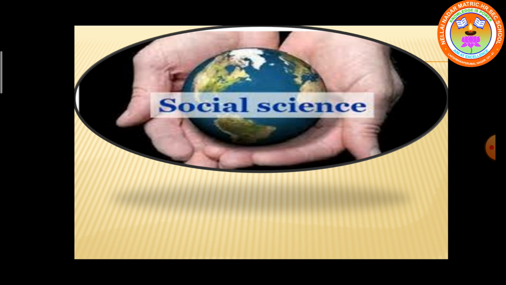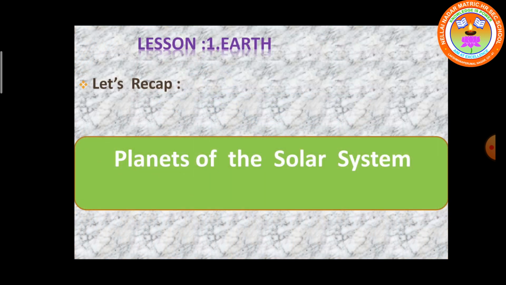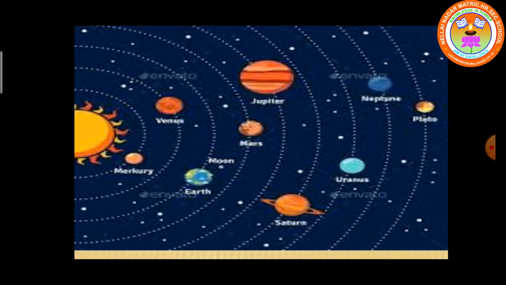In your last class, we learnt about the solar system and all the planets that form the solar family. The sun is the center of the solar system and the 8 planets are revolving around it in an elliptical order.